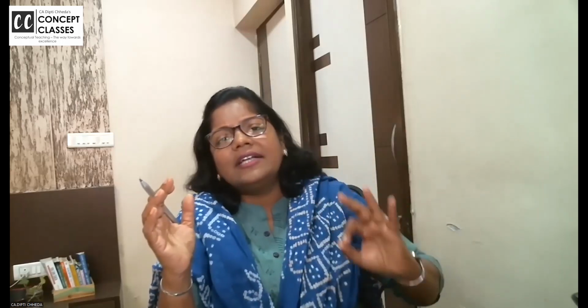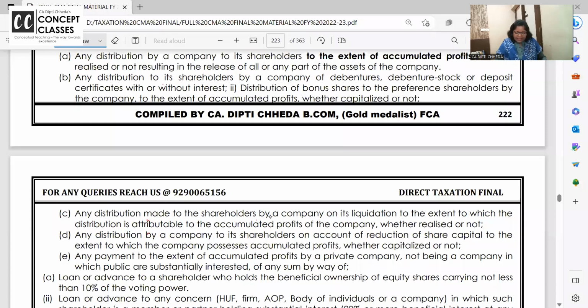But one day the company is going into liquidation, and the company says to the shareholder, against your share capital, take this, and against your reserves of 80 lakhs, take this. Whatever form I give, whether I give you assets, debentures or bonus, whichever way these reserves are given to shareholders, it is called deemed dividend under section 2(22)(a) to (e), and it becomes taxable in income from other sources. This is a very nice concept, and let us see it in our material.